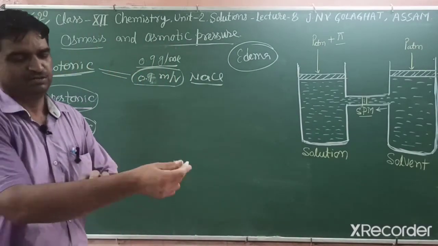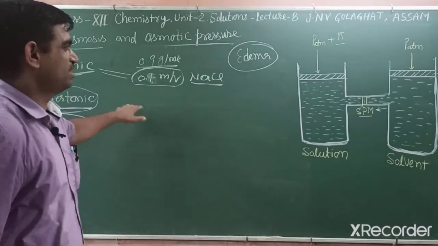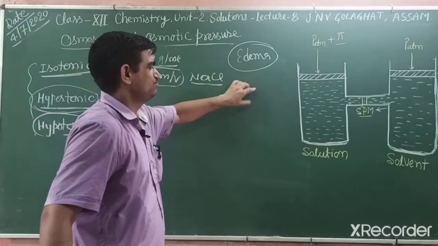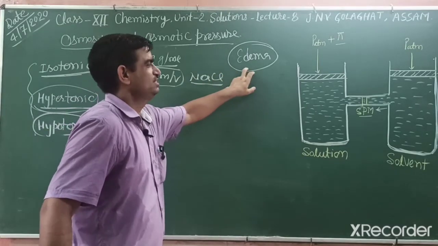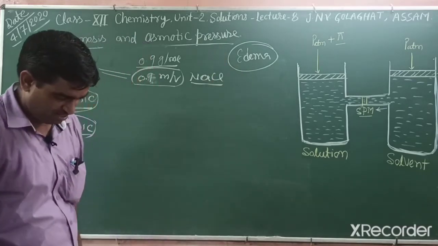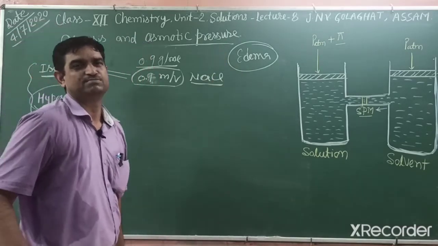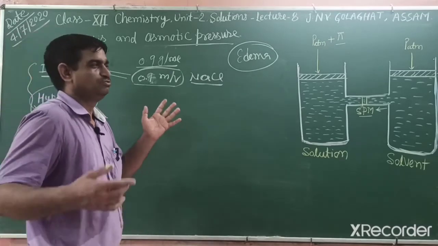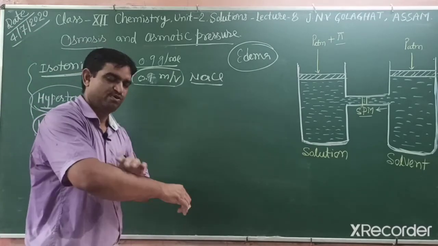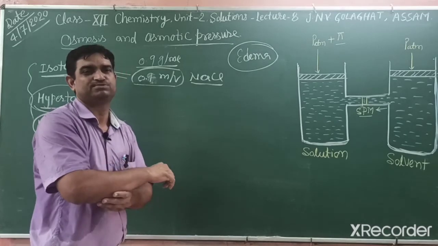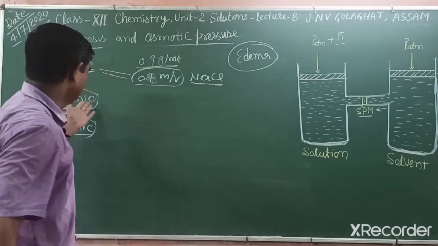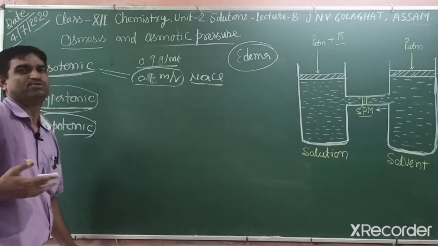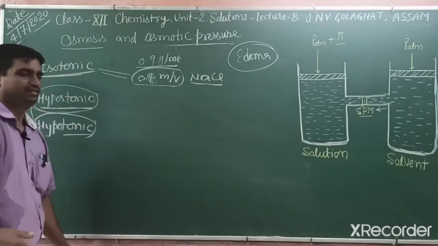Due to water coming into the intercellular space, there is puffiness. Puffiness means swelling in the body. That disease is known as edema. This point also comes many times in exams. What is edema? Edema is a disease. Those people take salty food, and water comes into the intercellular space. So, due to the hypertonic solution, water moves out of the normal cells.